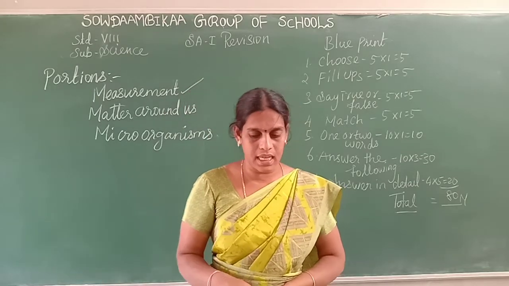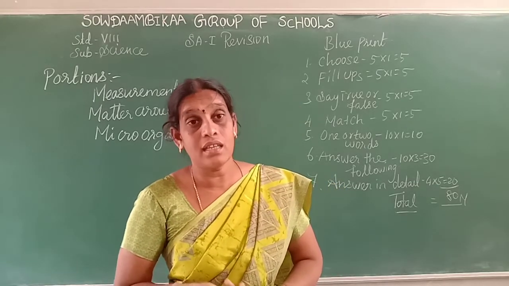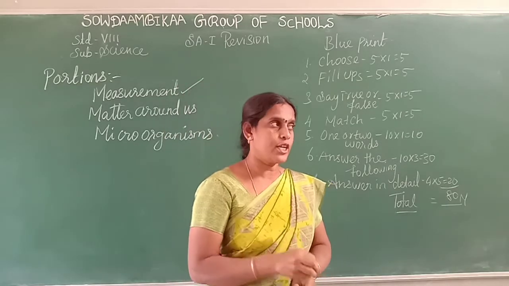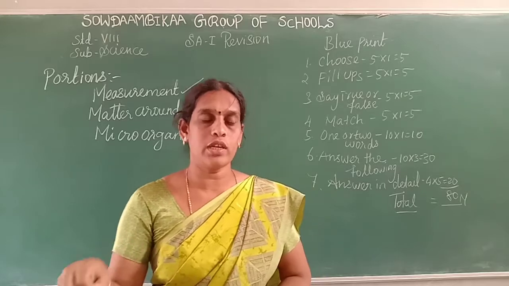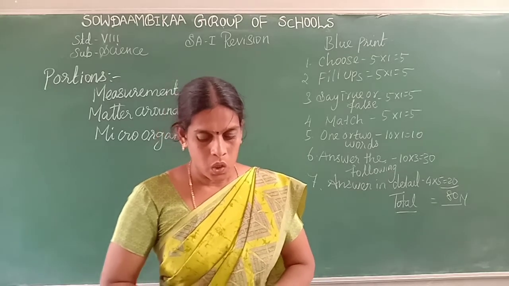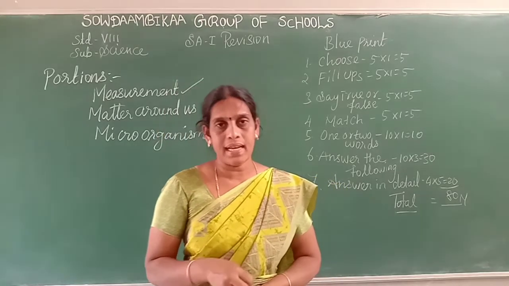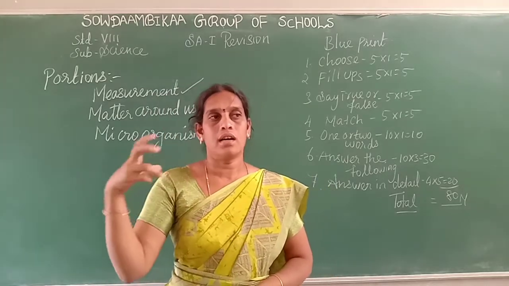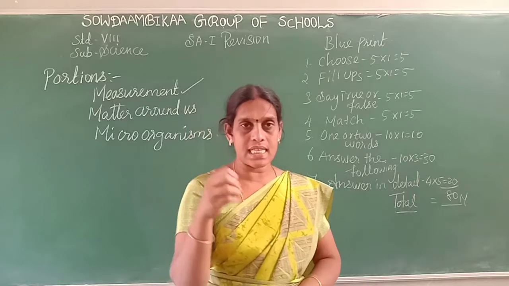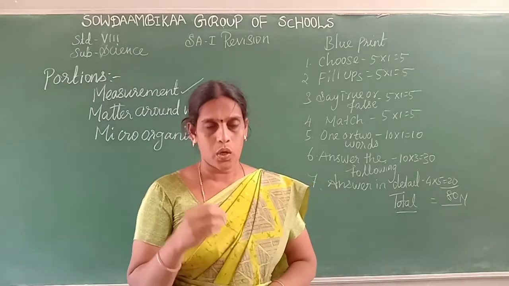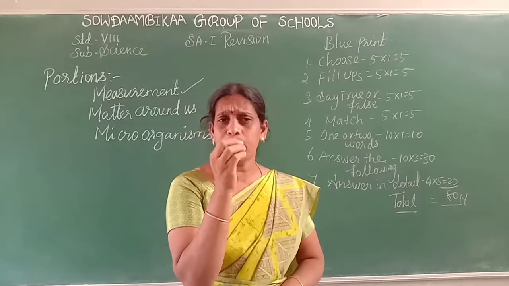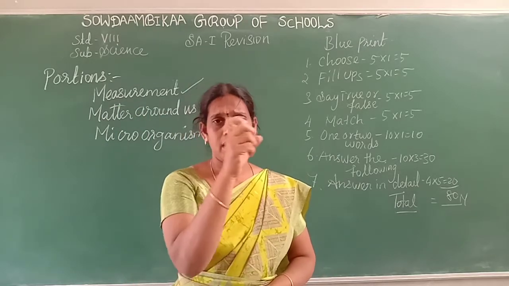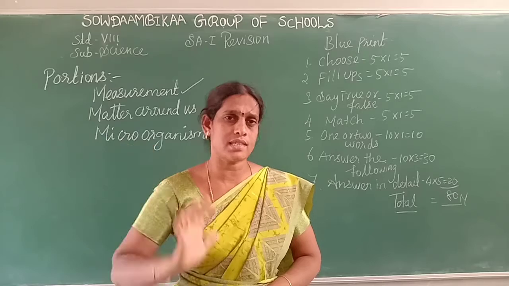The symbol is cd. And also we see the plane angle and solid angle. The SI unit of the plane angle is radian. The SI unit of the solid angle is steradian. What is meant by plane angle? Angle between the intersection of 2 planes only. Solid angle means angle between the intersection of 2 or more planes. The plane angle is two-dimensional. Solid angle is three-dimensional. The unit is radian. This unit is steradian.